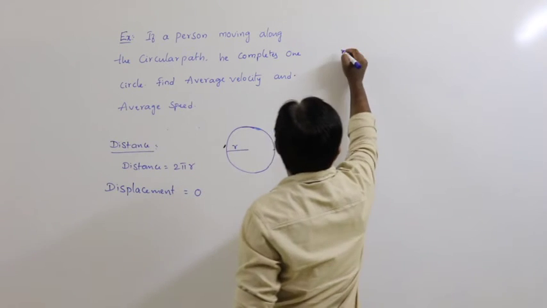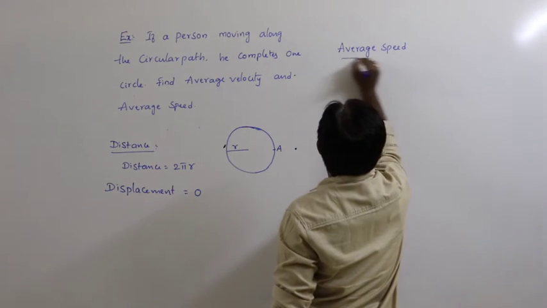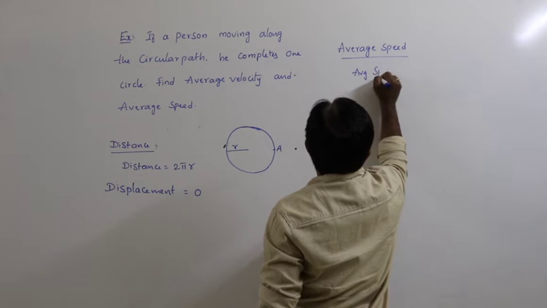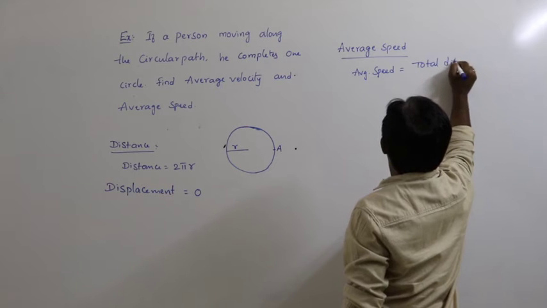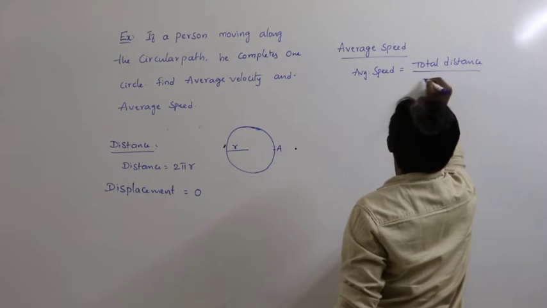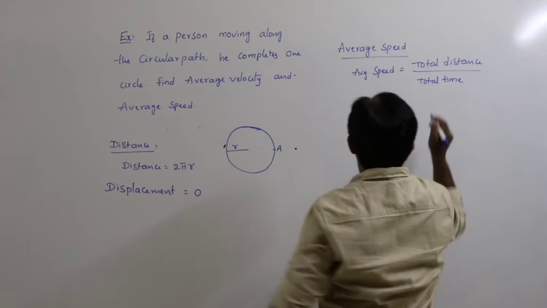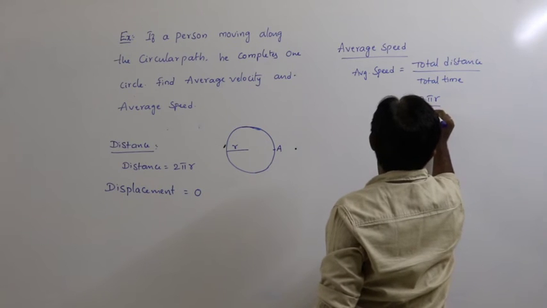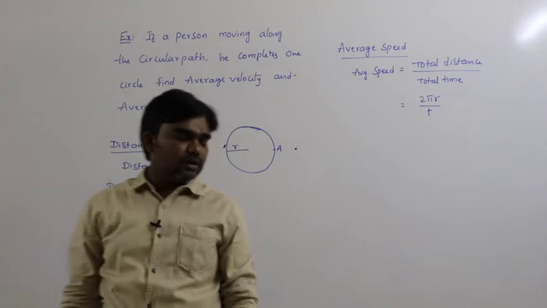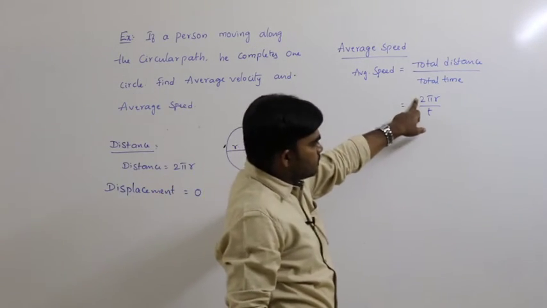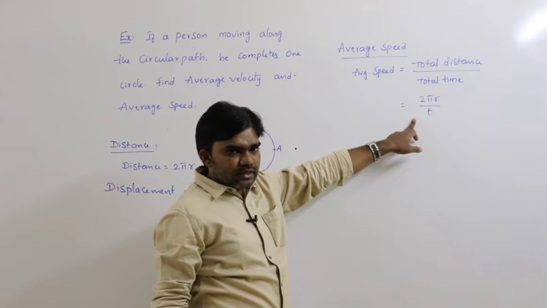Now, first find the average speed. What is the formula of average speed? Total distance by total time. What is the total distance here? 2 pi r. Total time is, let us say, t. So this is the average speed, total distance by total time. The total distance is 2 pi r, because it is the complete circle. The circumference of the circle is 2 pi r and the time is, let us say, t.